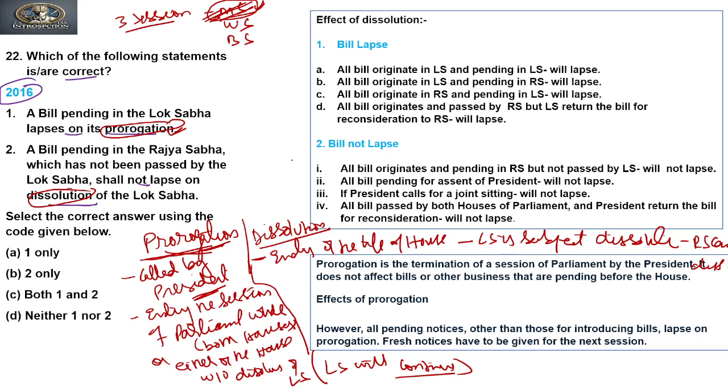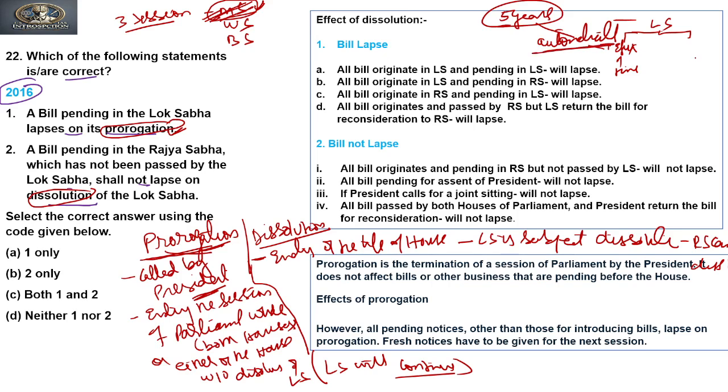Clear? Now, when can the Lok Sabha be dissolved? The Lok Sabha can be dissolved under two circumstances. First, efflux of time, which means, as we know, that the Lok Sabha has a tenure of 5 years. So after completion of 5 years, the Lok Sabha will automatically dissolve.